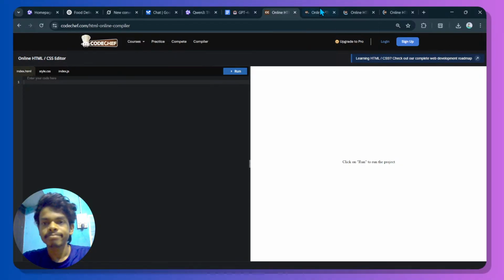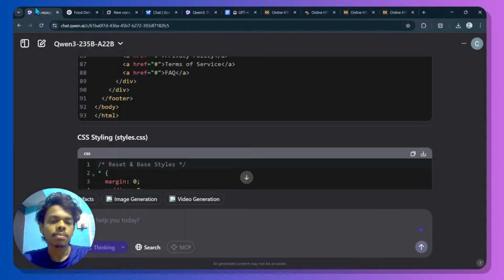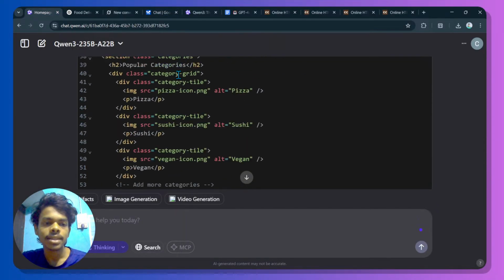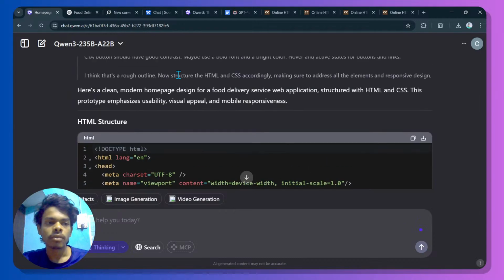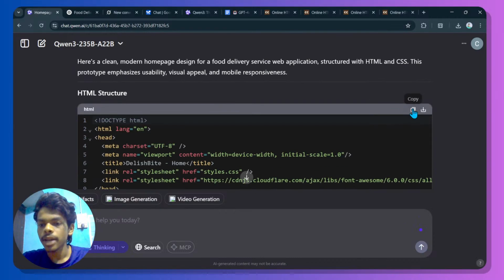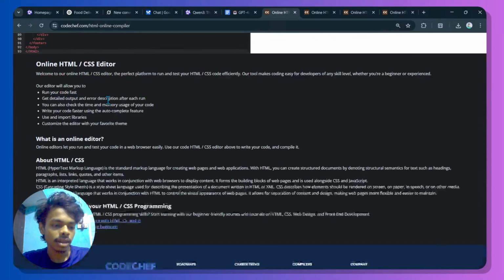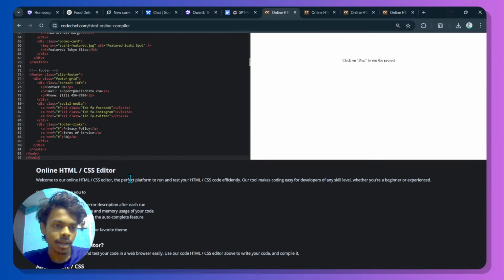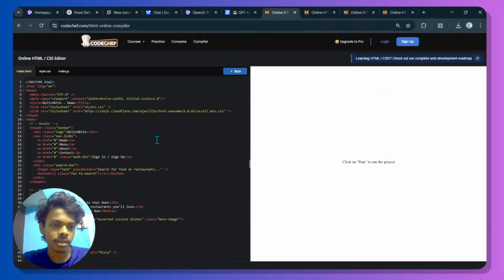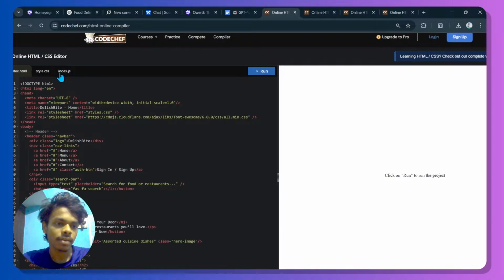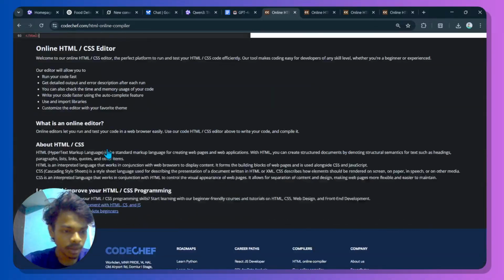So yep, everything is loading. This is the HTML code from Qwen-3. Let me copy this, and I'm going to simply paste this here. And if they have written a JavaScript file, then we need to change that to index.js because we have an index.js.